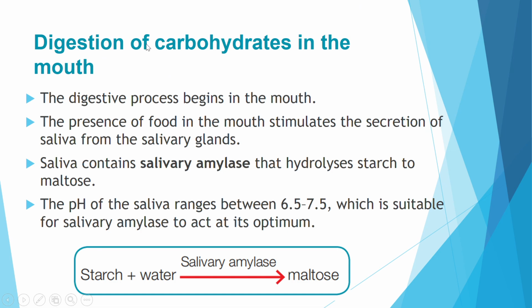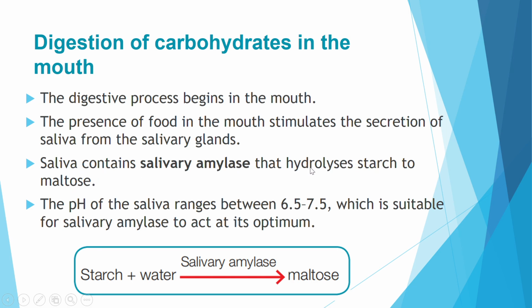Okay, let's start with the digestion of carbohydrates in the mouth. Digestion actually begins in the mouth and not in the stomach. The presence of food in the mouth stimulates the secretion of saliva from the salivary glands. When you're about to eat, when you see the food, at that moment you feel that your mouth is watery, isn't it? Now this statement explains that. And we know saliva contains amylase, salivary amylase, so it is very useful. This is the enzyme that is going to hydrolyze starch into maltose.